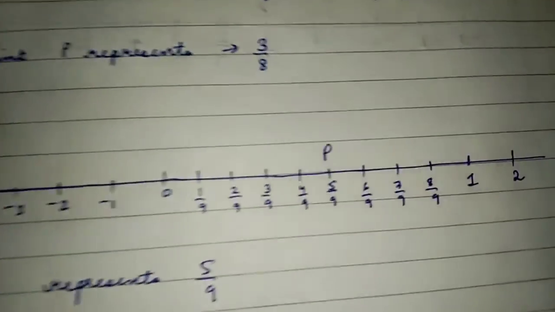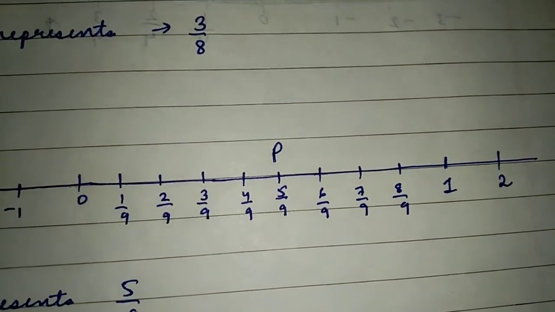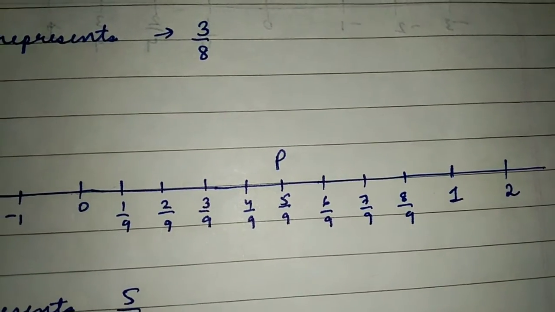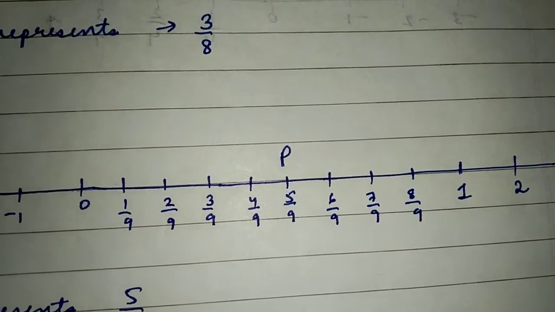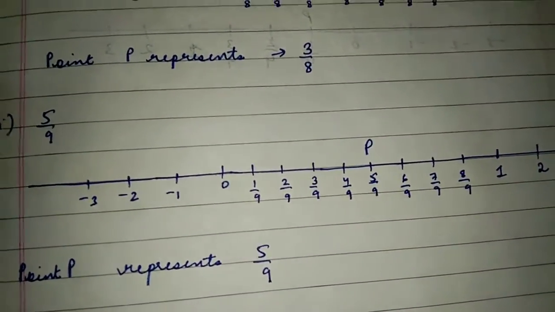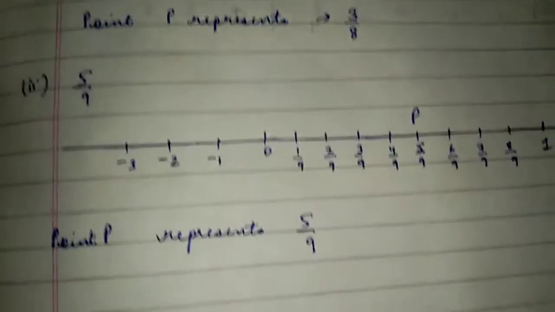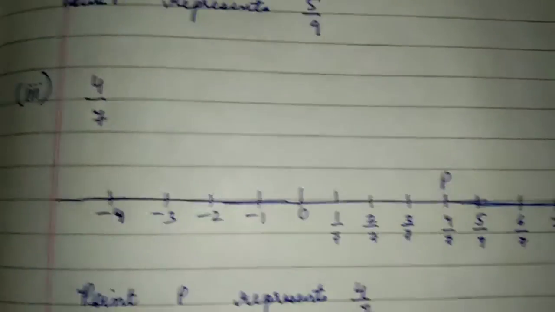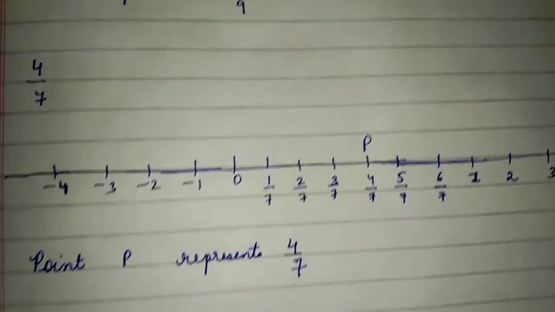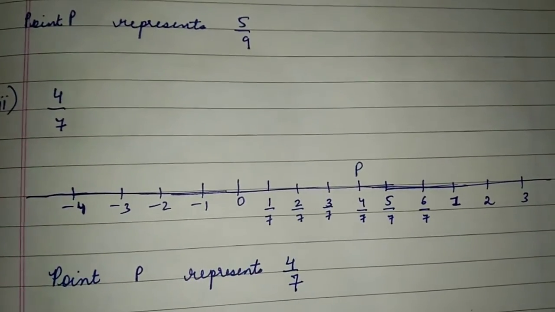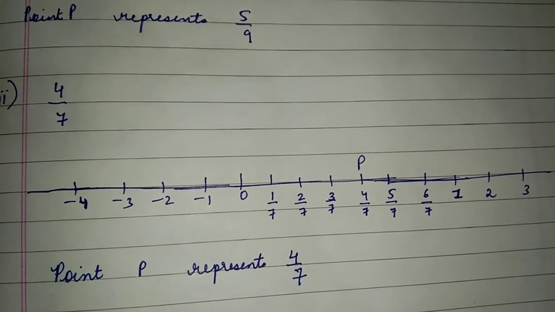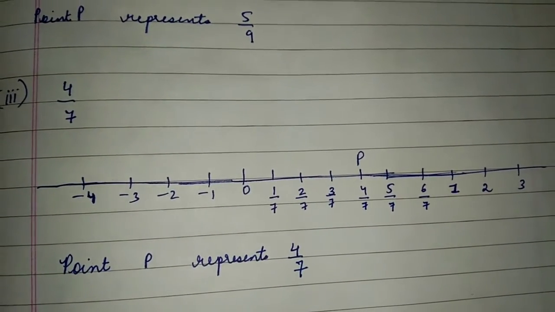Similarly, next question, 5 by 9. So what we have done is we have divided 0 to 1 into 9 parts like this, and the one which acquires the 5 by 9 position, we have represented it as P, and we have written that point P represents 5 by 9. So like this you have to see how many total parts are there. Like here 7 are there, so you make 7 equal parts between 0 and 1, and then what you would do is you would represent the numerator position as P, like 4 by 7,